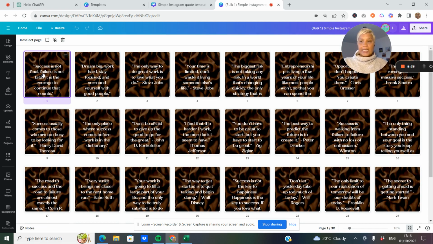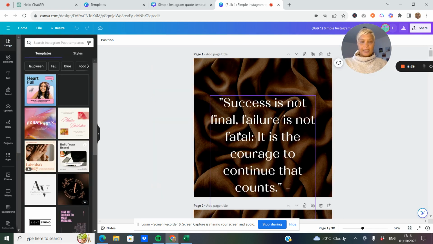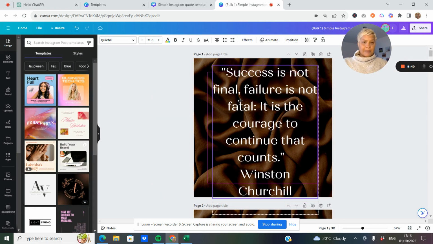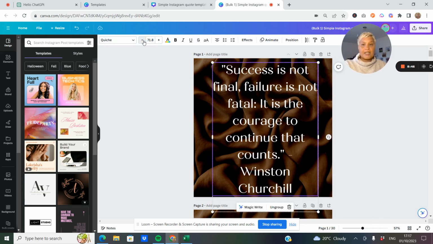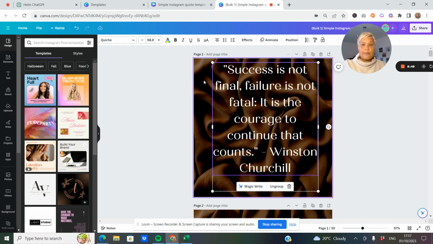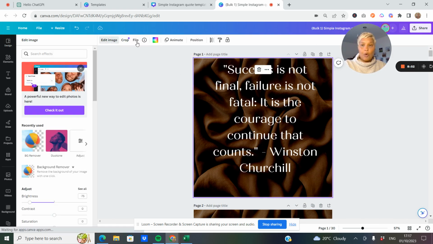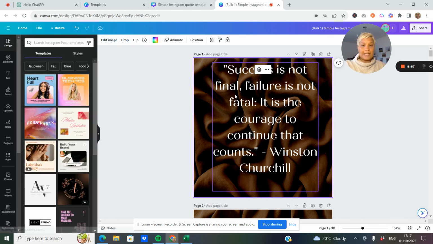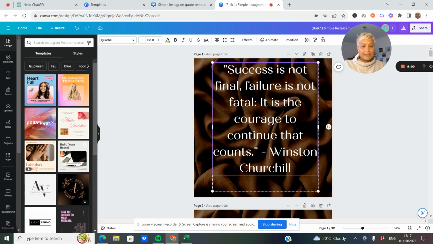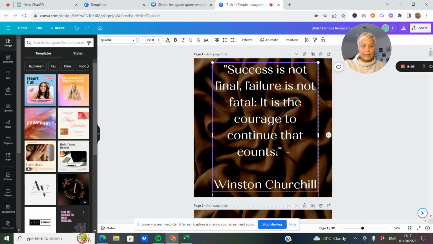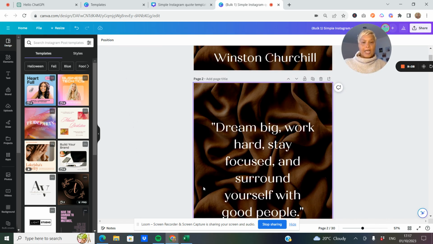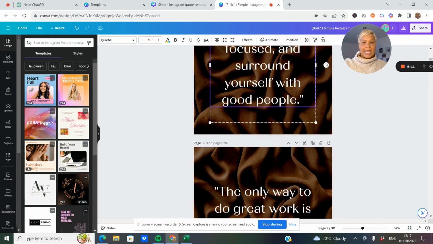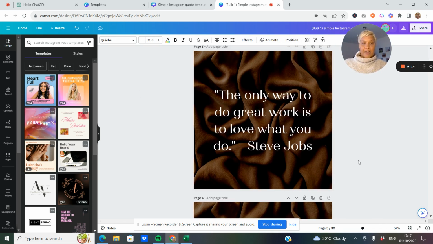What you would then need to do is go into each one, and you might just need to do some slight adjustments. You might want to make the font smaller. You may wish to edit the image, or delete the image and change it. There's a heap of stuff you can do in here. You can separate this out a little bit and make that like so. Just do a little bit of editing. It's completely up to you, but the bulk of it is already done for you. So this is just another way for you to create motivational templates.